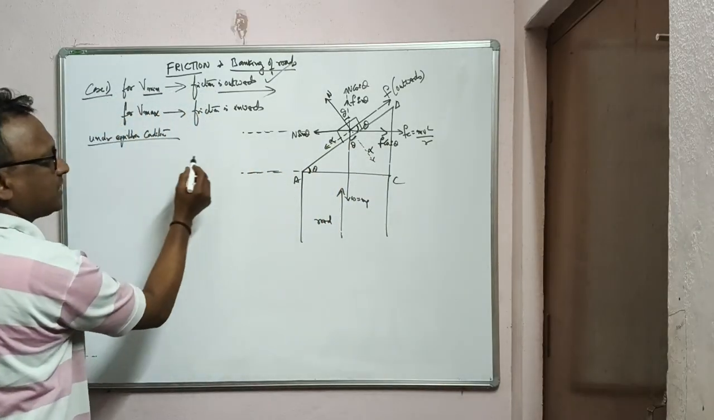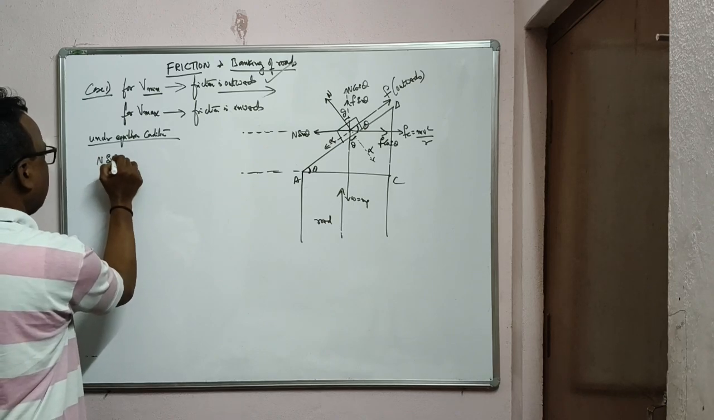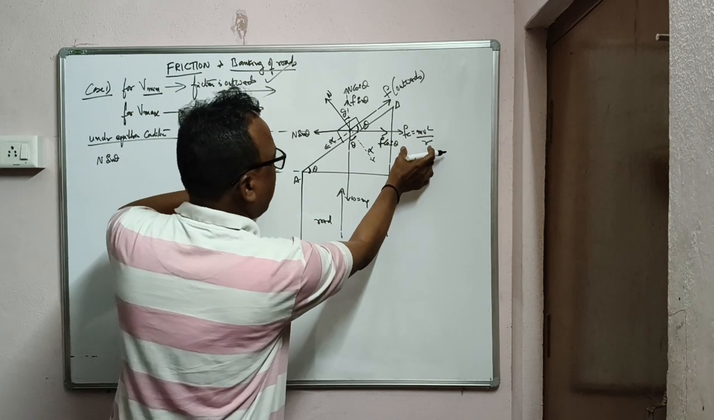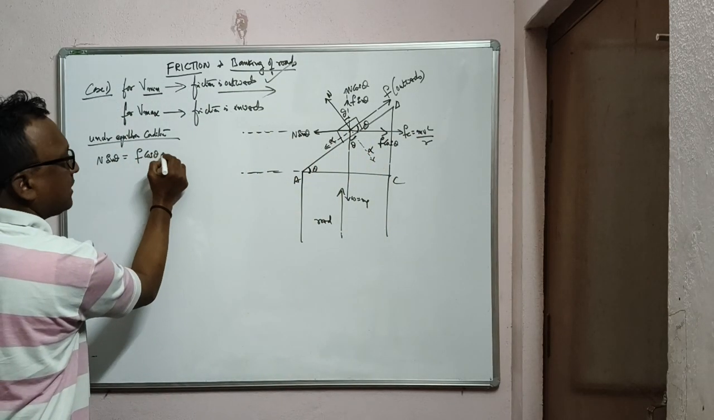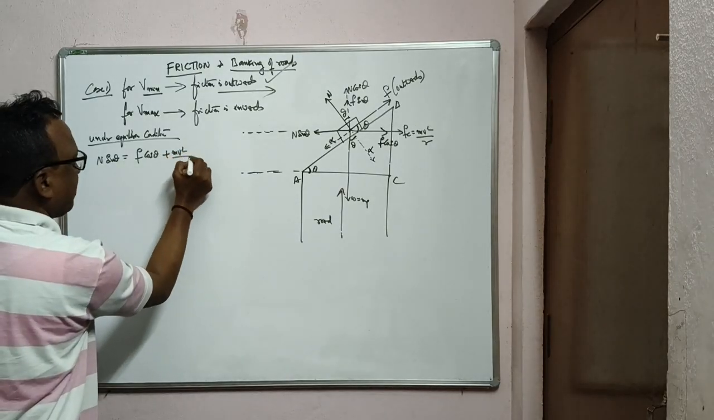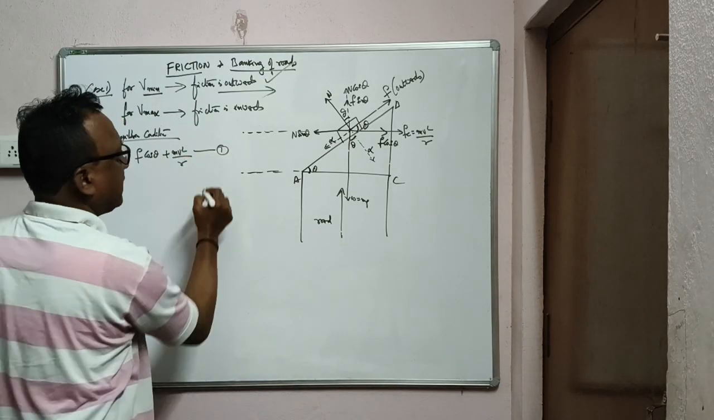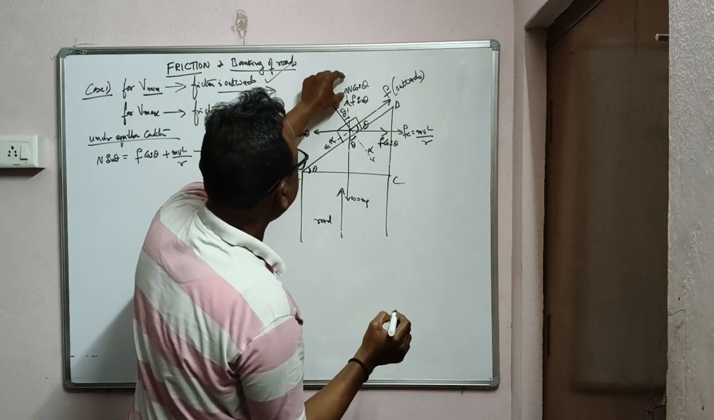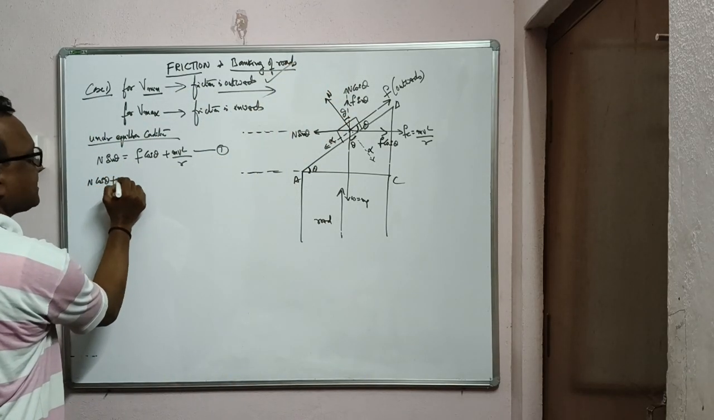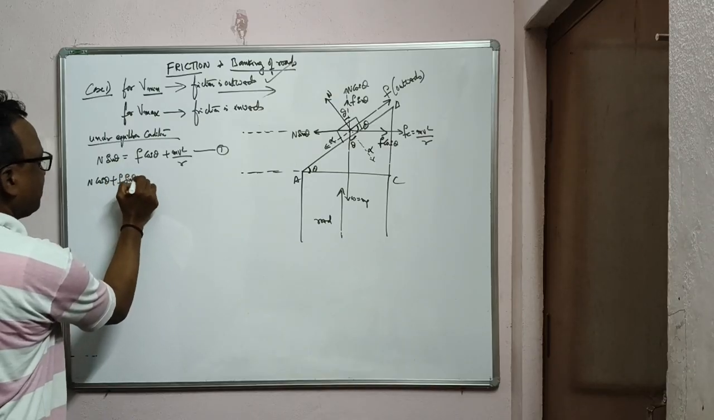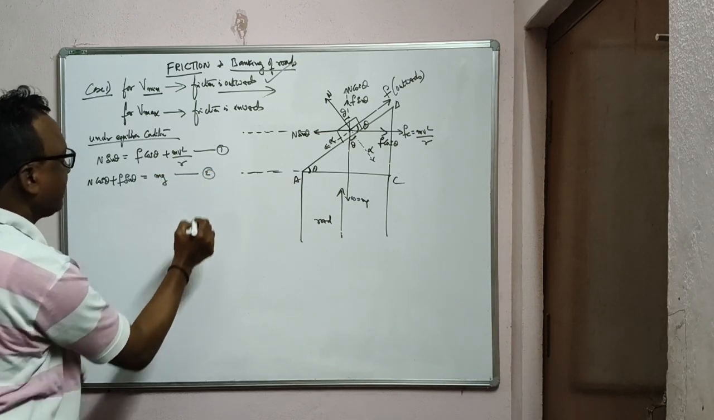N sin theta, see, N sin theta, the horizontal force, is equal to what? F cos theta, friction cos theta, plus mv square by r, the centrifugal force. That is equation 1. And vertical force: N cos theta plus F sin theta is equal to the weight of the body, downwards. Are you following the equations?